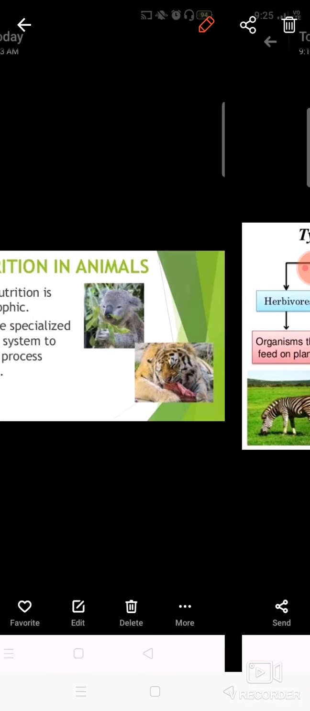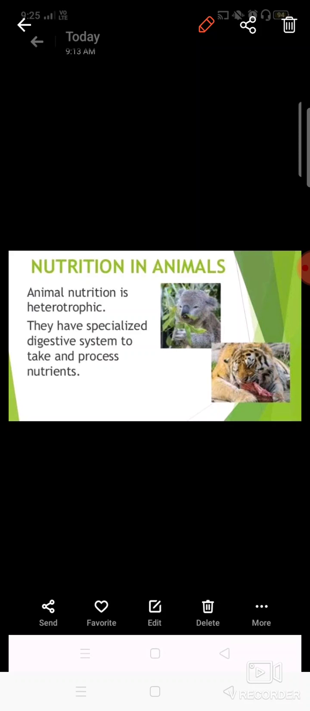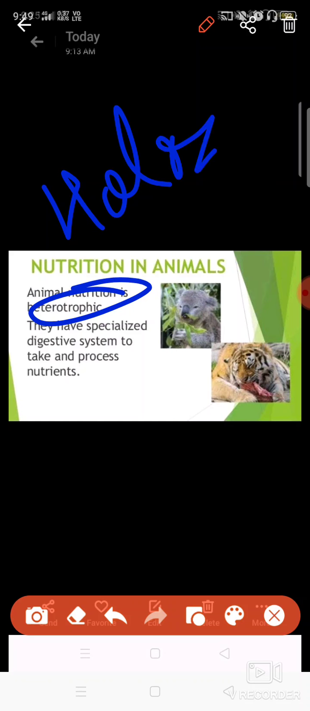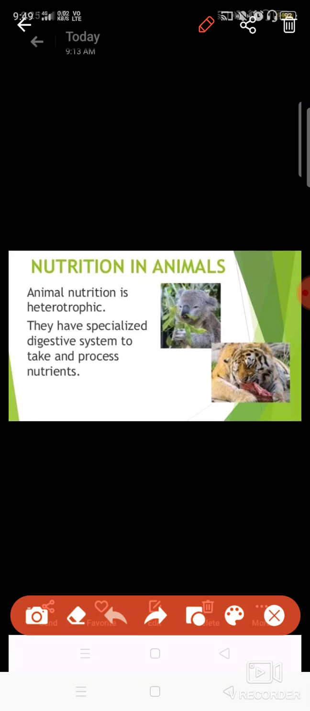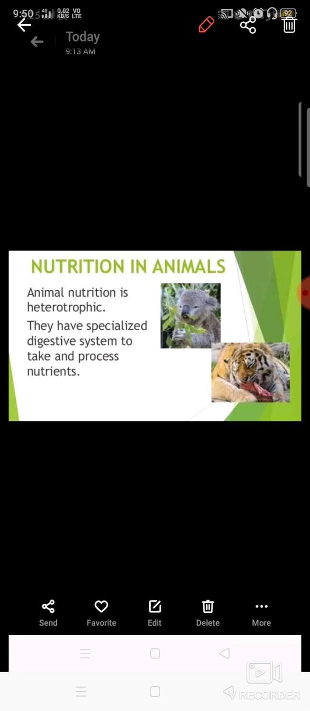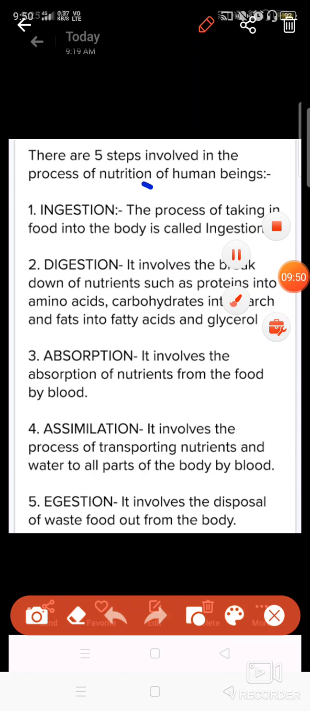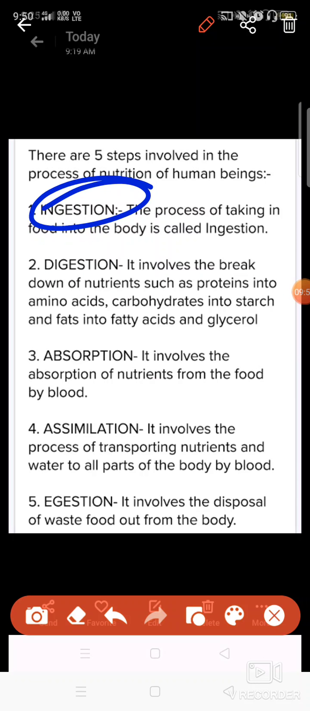Now let's see what is nutrition in animals. It is basically heterotrophic and mostly holozoic. So we are going to discuss holozoic nutrition here. For holozoic nutrition, we have a specialized digestive system to take the food and process it. Let's see the different steps of nutrition. First step is ingestion. Holozoic nutrition, as I told you, is not so simple. It is a very complex process.